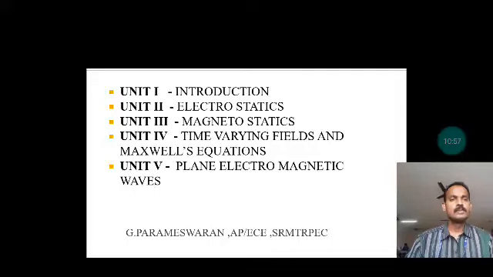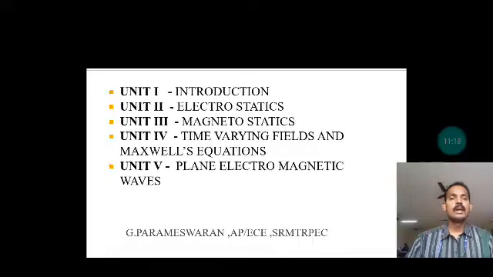Unit 4 deals with time varying fields and Maxwell's equations. What does time varying fields mean? In unit 2 we discuss static charges. In unit 3 we discuss moving charges, that is, magnetic field is due to moving charges.